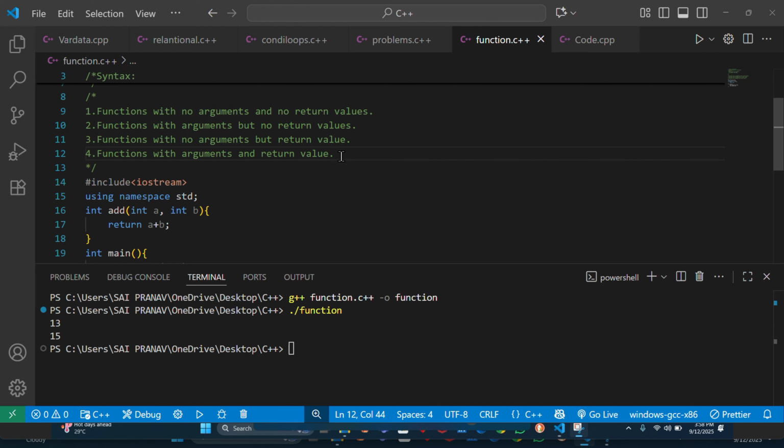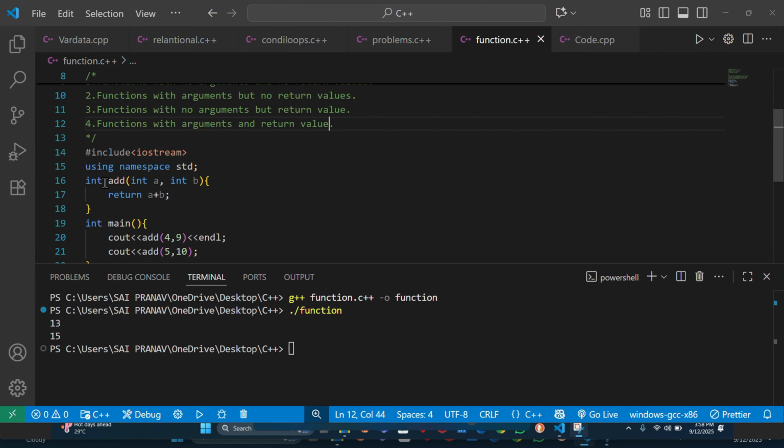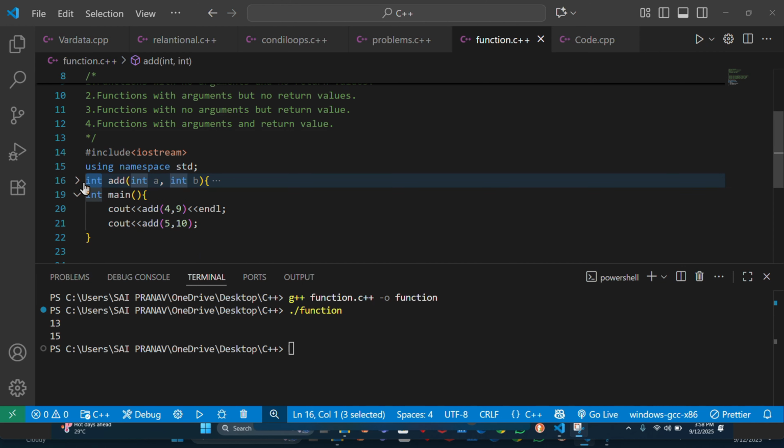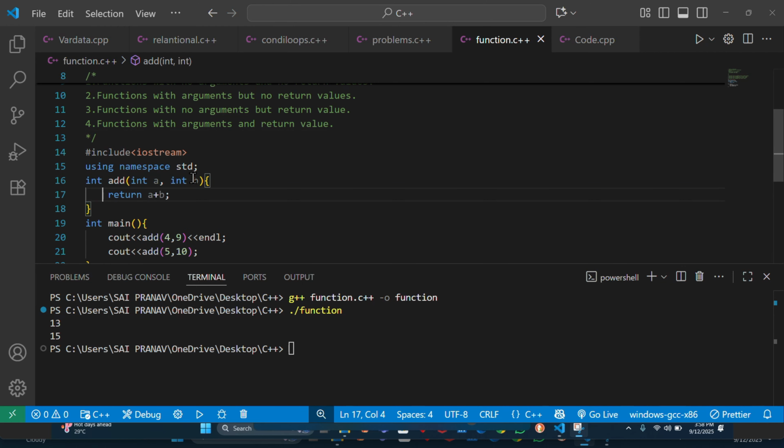This one we have already discussed in previous example. See, we have passed here integer. It will return whatever you pass. And we have already taken arguments. Arguments can be called as parameters also. We have taken parameters in arguments inside here. That means we have completed the fourth one.